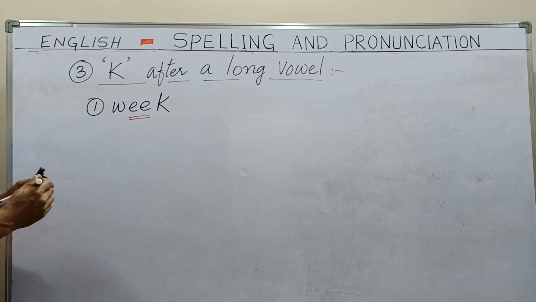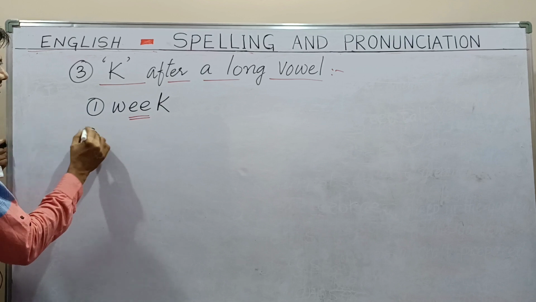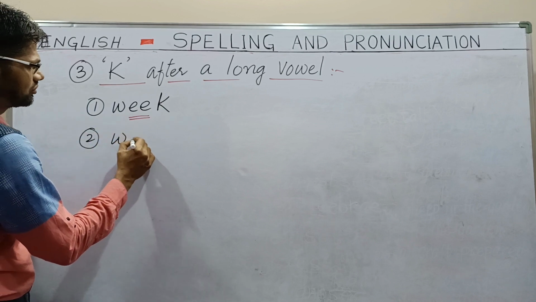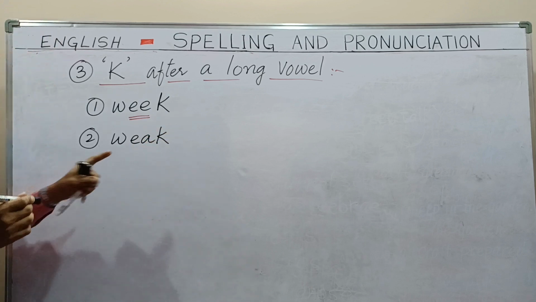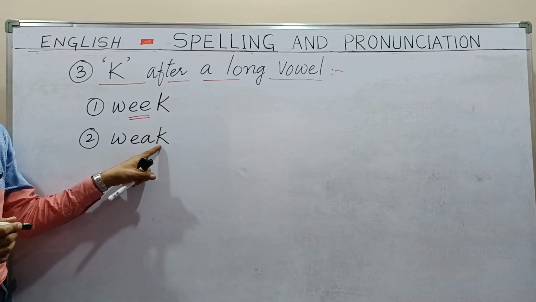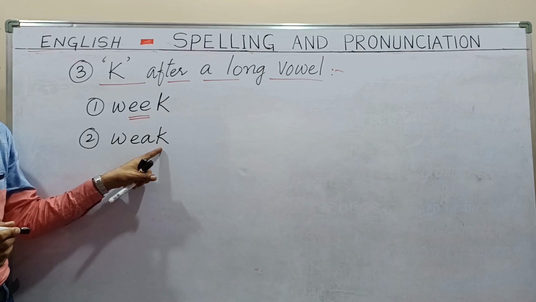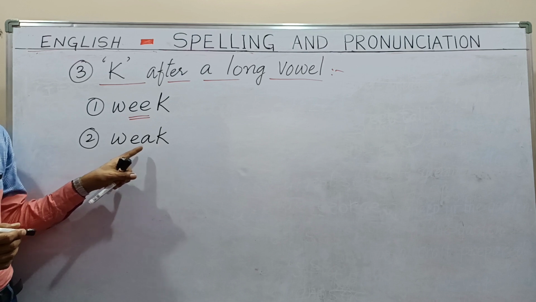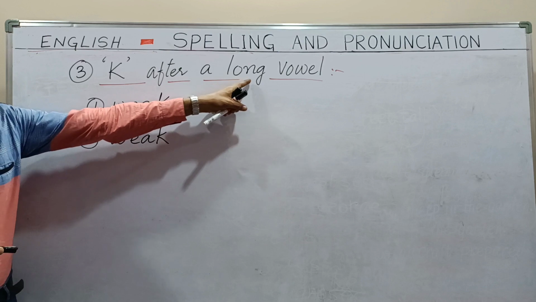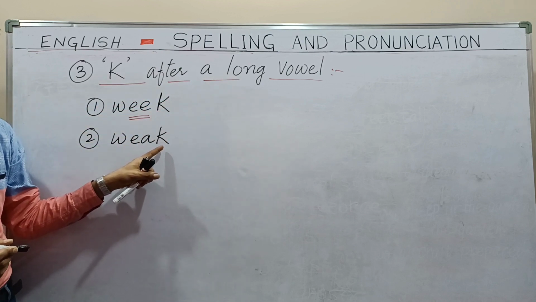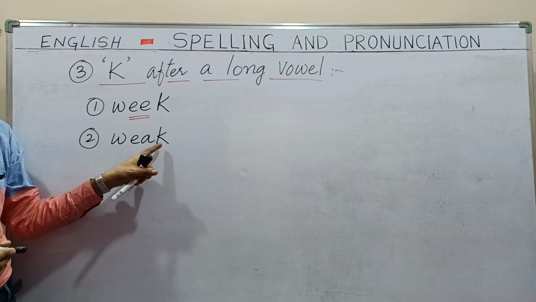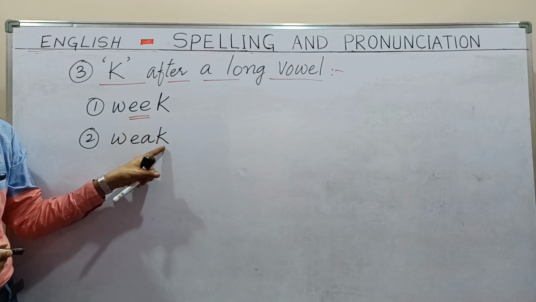Here is one more week. The last letter is K. Why have we written K here? Because before the last letter we have a long vowel sound. That is the reason we write only K, not CK.